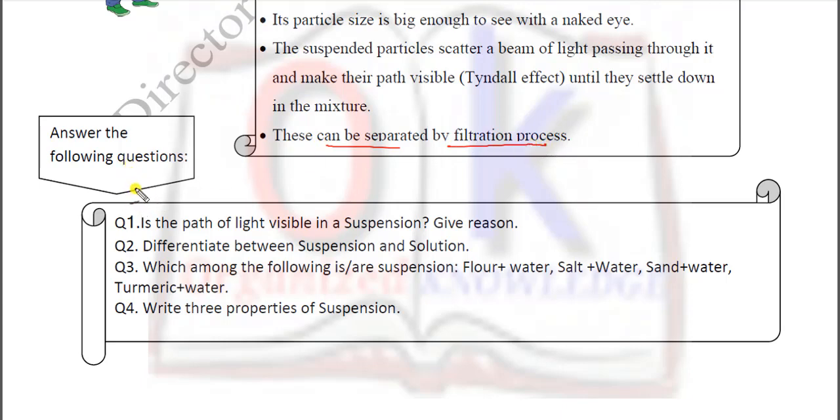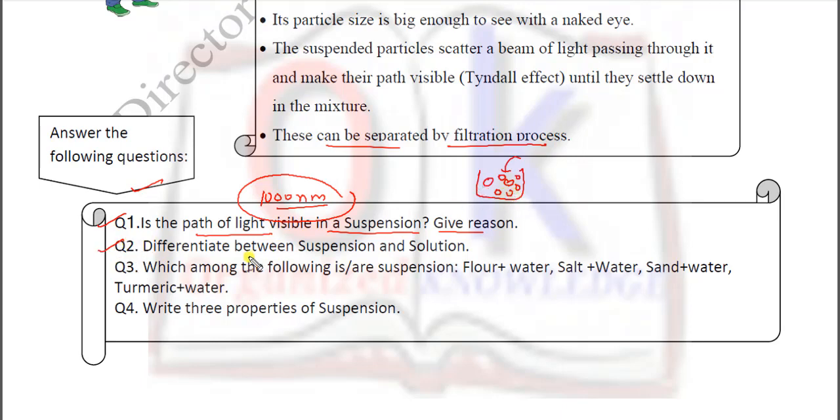Next, answer the following questions. First question: is the path of light visible in a suspension? Give reason. So the path of light is visible in a suspension. They show the Tyndall effect. The range is about 1000 nanometer. So जो particles 1000 nanometer के आसपास lie करते हैं, they can scatter the beam of light. बट अगर हम कहें कि जो वाटर है उसके अंदर बहुत बड़े बड़े स्टोन हैं, so that is not possible. That is also a suspension, but the Tyndall effect will not be there.